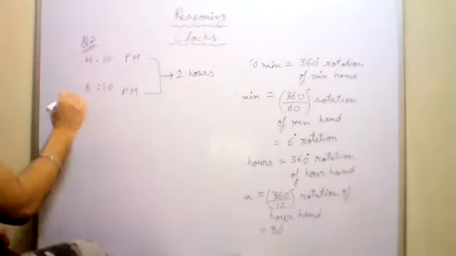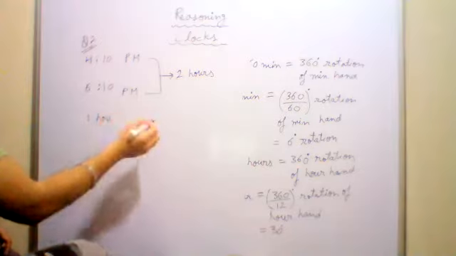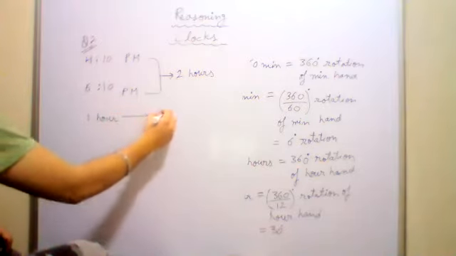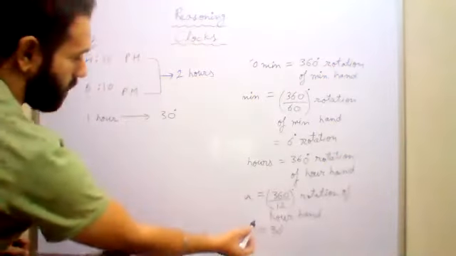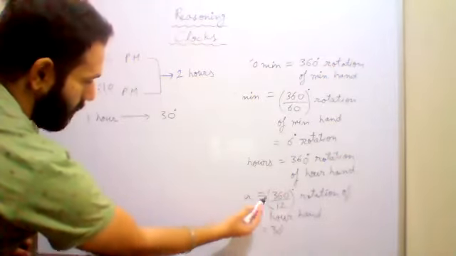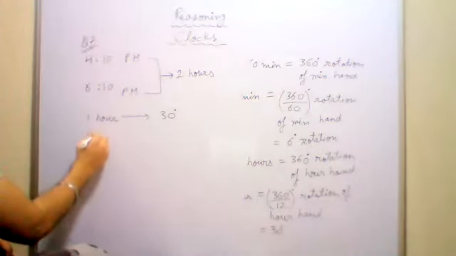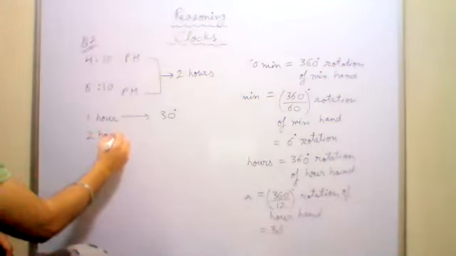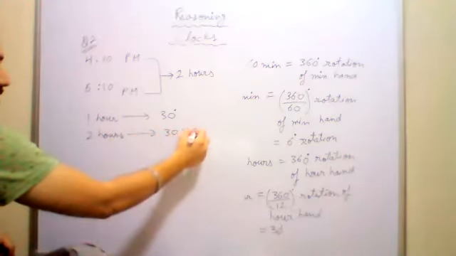Now you know that in 1 hour, the angle covered by the hour hand is 30 degrees. It is written here, look at point number 9. In 1 hour, the angle covered is 30 degrees. And so, what will be the angle covered in 2 hours? 30 multiplied by 2. Simple.